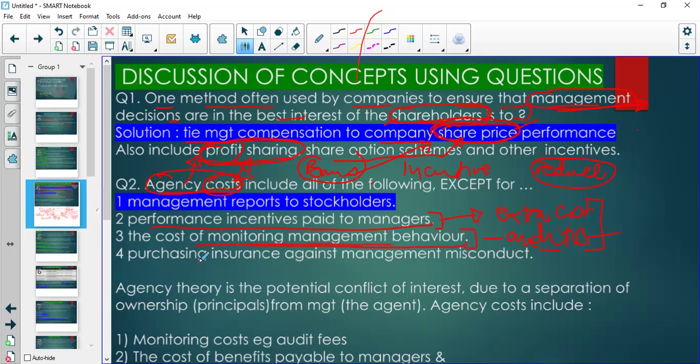Then there's also going to be insurance. Let's say that they purchase insurance and they insure against management misconduct. Let's say a manager does some misconduct and steals a large chunk of the customers, and steps down and runs away with those customers. Then the insurance can pay them, right? So the cost of the insurance is an agency cost as a result of that, right? So remember that as well.